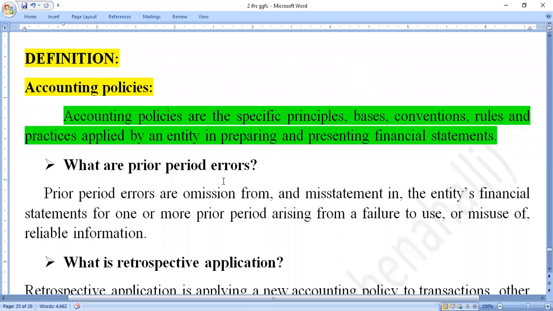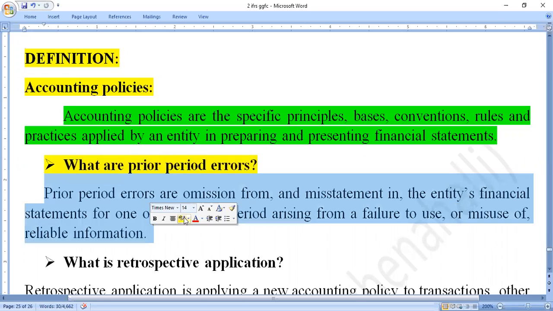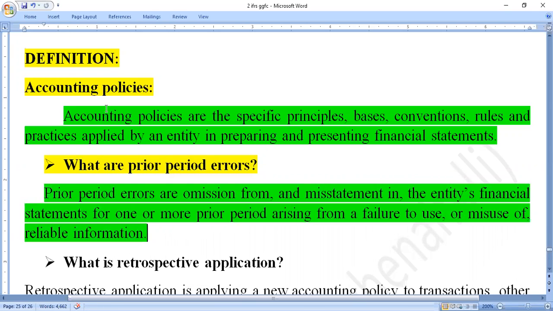After this, the next most important question here, what are the prior period errors? Prior period errors are the omissions from and misstatements in the entity's financial statements for one or more prior periods arising from a failure to use, or misuse of, reliable information.